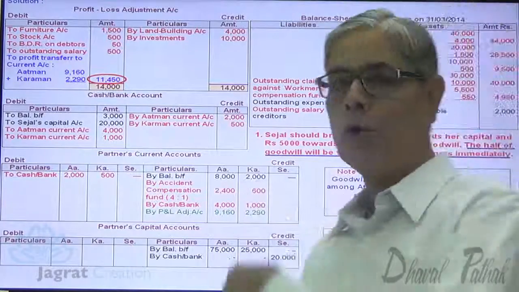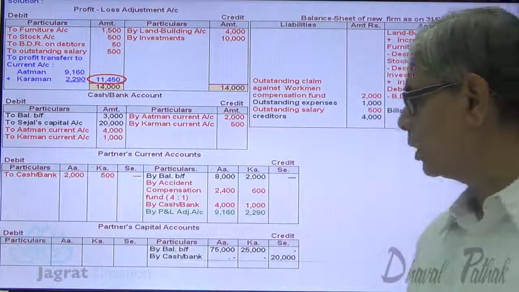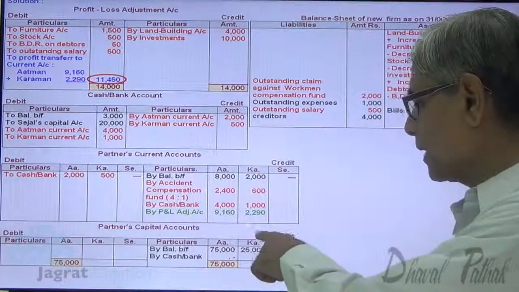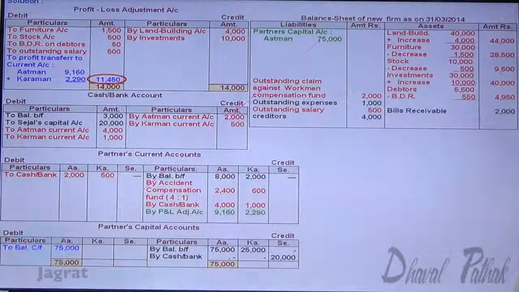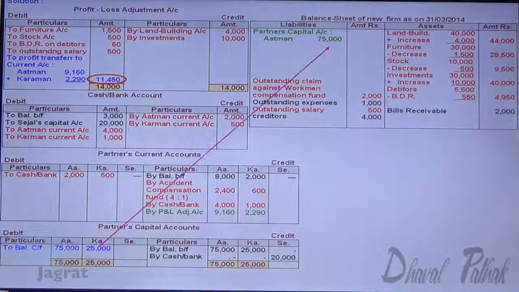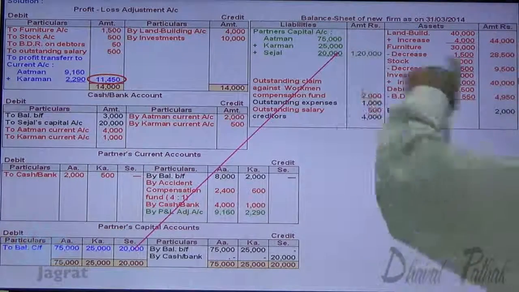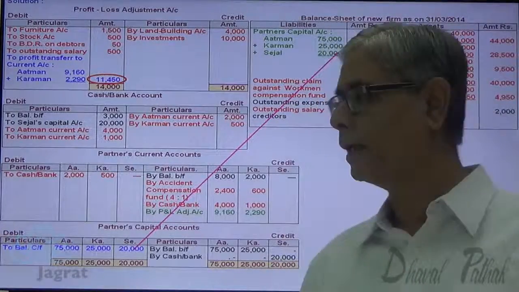Now I want to close these accounts. First of all, I close this fixed capital account, 75,000, 25,000 and 20,000. That will appear in the balance sheet: Atman capital, Karman capital and Sejal capital. This is the fixed capital, 1,20,000 reported in the balance sheet.